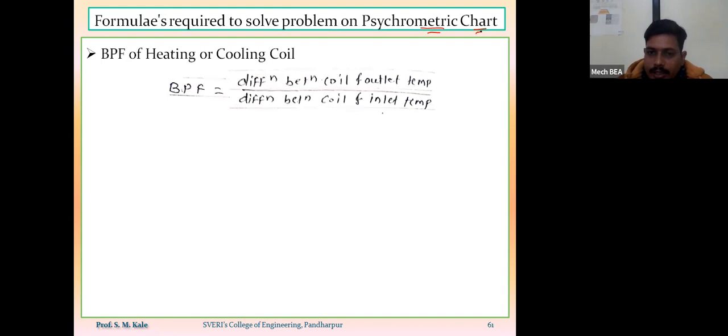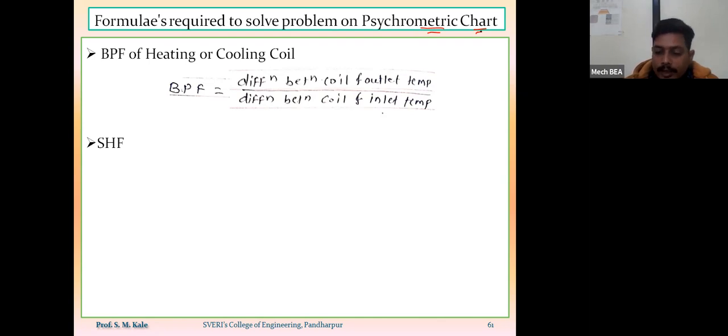Difference of temperature, or drivable temperature difference between coil and outlet. So we have to take that difference as a positive difference, coil and outlet temperature difference and coil and inlet temperature difference. So bypass factor is the ratio of difference between coil and outlet temperature divided by difference between coil and inlet temperature. Then second formula is related to the sensible heat factor.